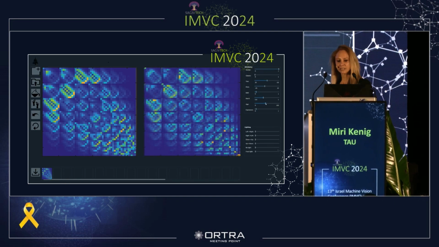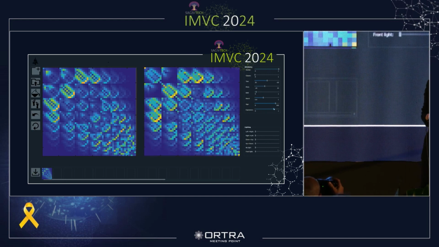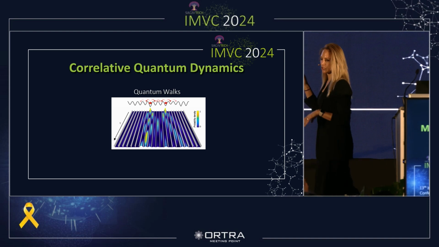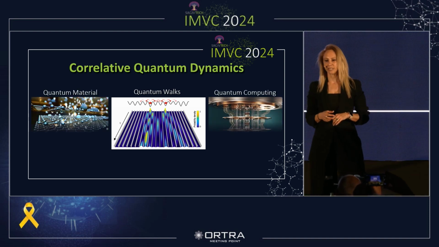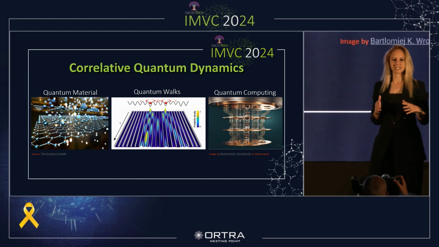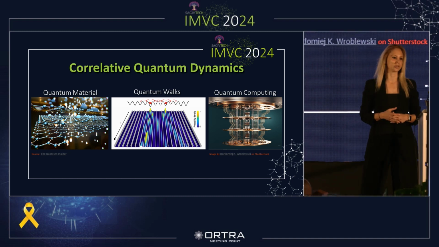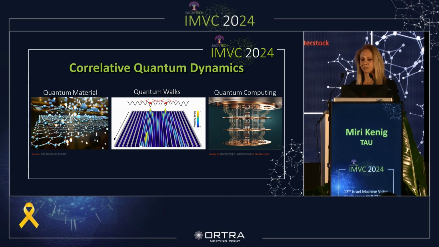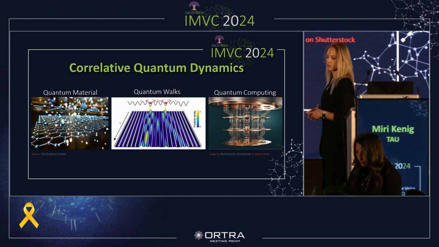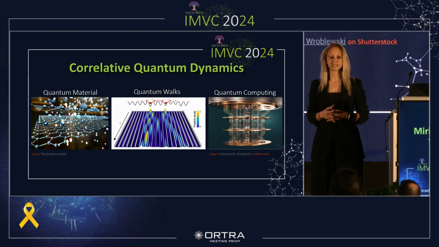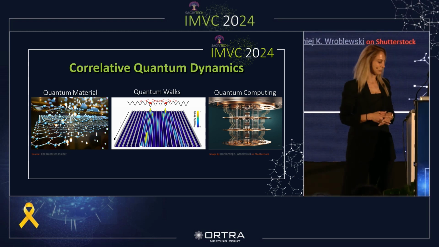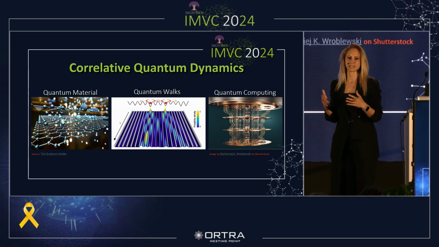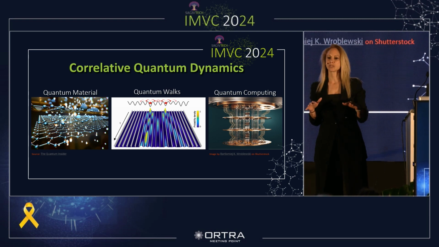So inspired by that, we studied the ability of such networks to learn correlative quantum dynamics. Correlative quantum dynamics take a central theme in modern quantum science and technology. It's called quantum walks, and it describes the evolution of quantum particles in some medium. Due to an interplay between quantum statistics, interparticle interactions, and disorder of the space, the propagating particles develop non-classical correlations, or dependencies between their positions, as they propagate across the medium.